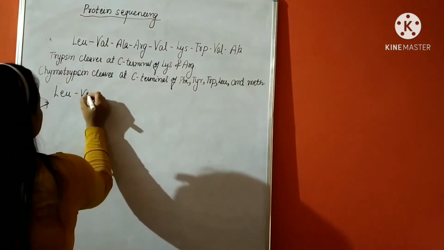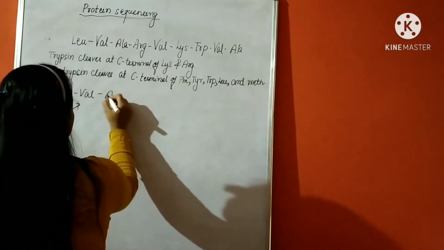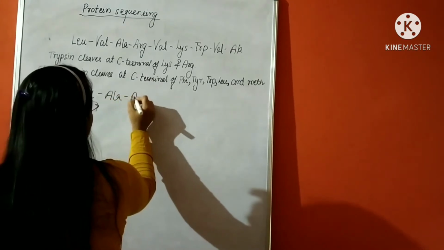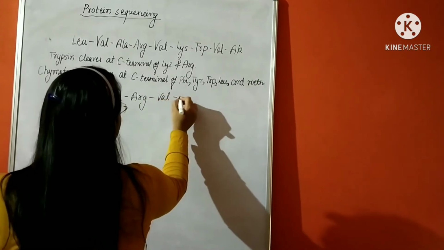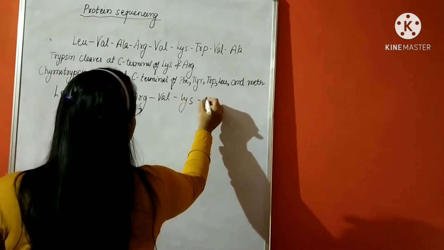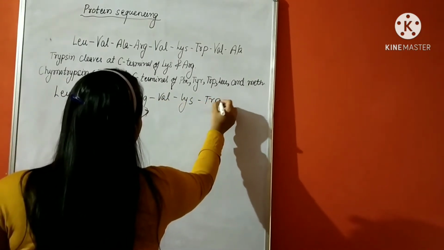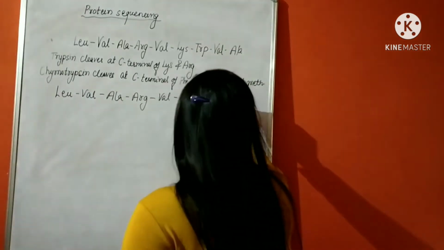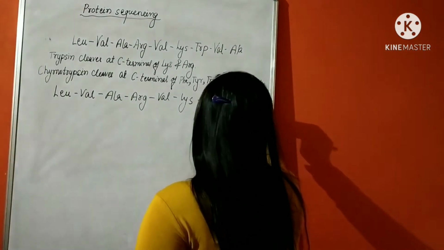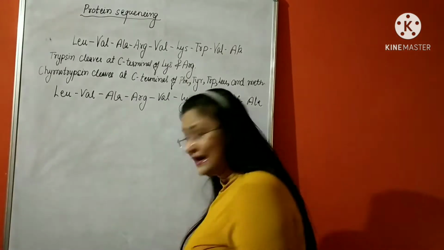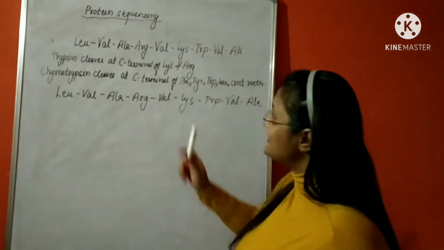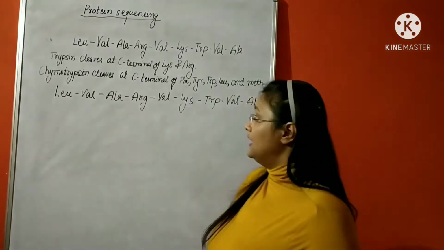For ease: valine, alanine, arginine, valine, lysine, tryptophan, valine and alanine. Right. So let us first find out where exactly trypsin will cleave this peptide.